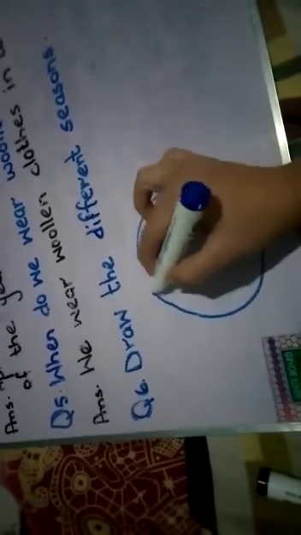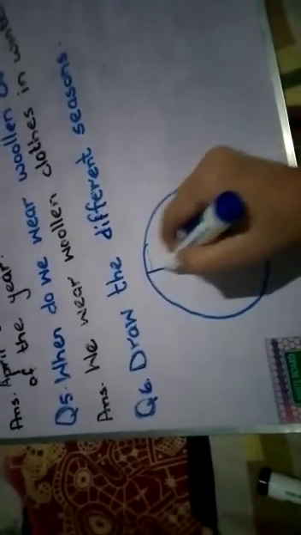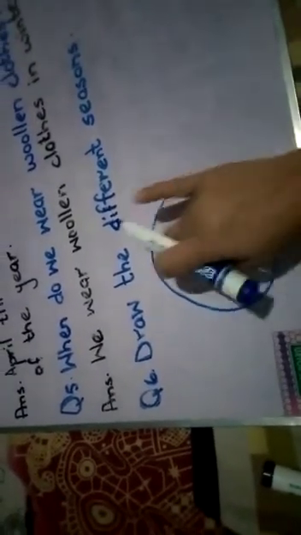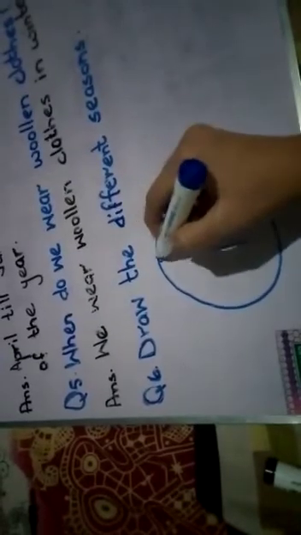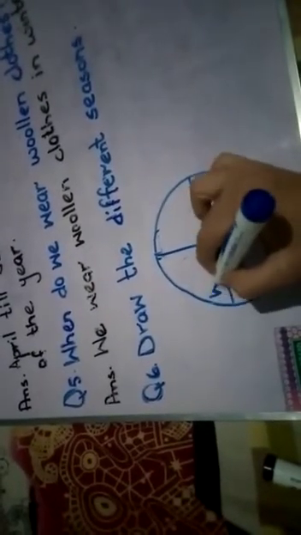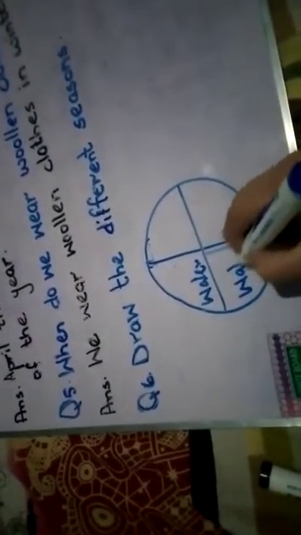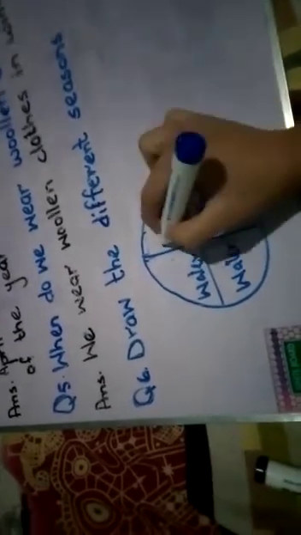Now see, this is an earth, a planet. Earth is divided into four portions. Water, water, water, and land.